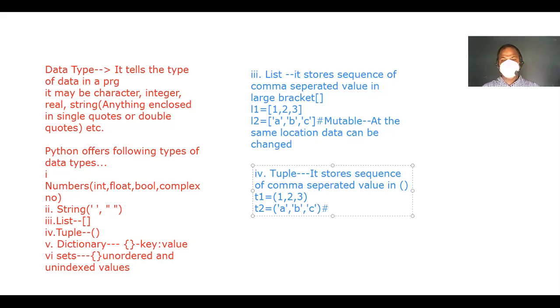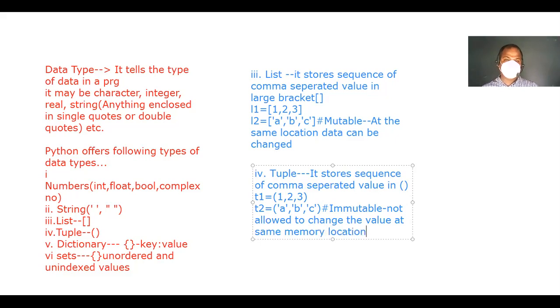What is the difference between list and tuple? Tuple is immutable. Immutable means not allowed to change the value at the same location, the memory location. So that is tuple.